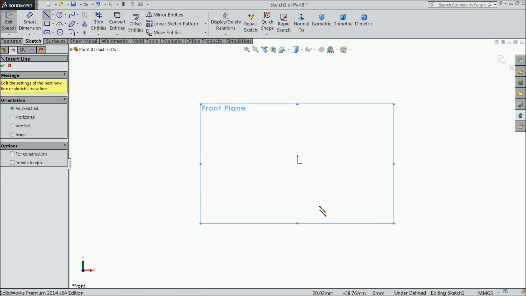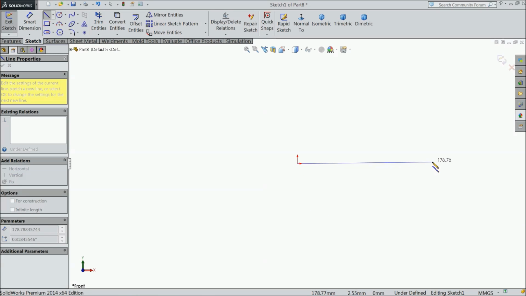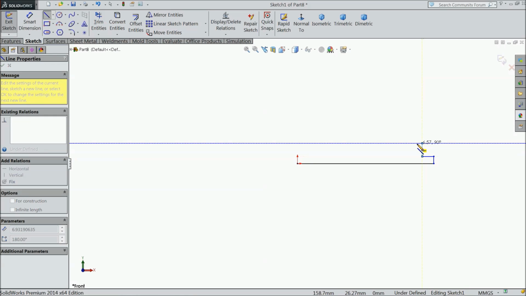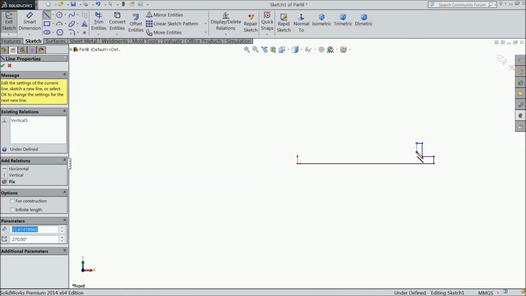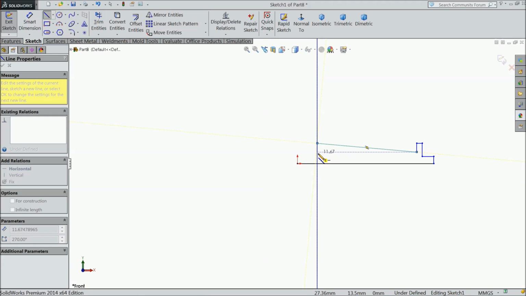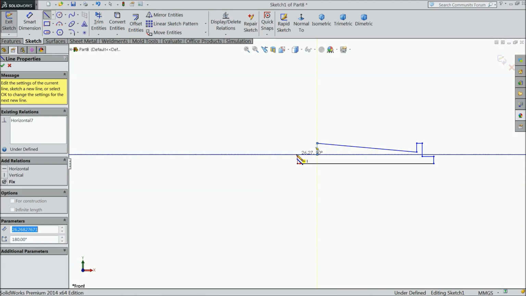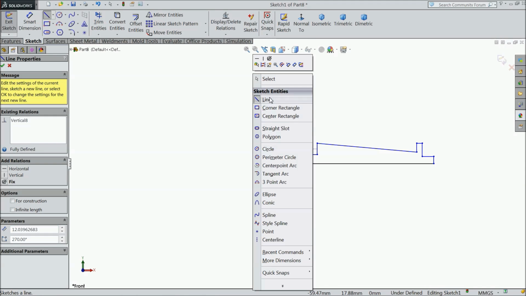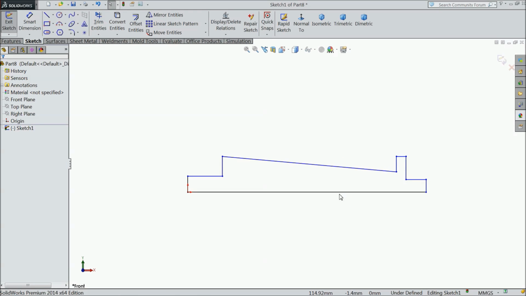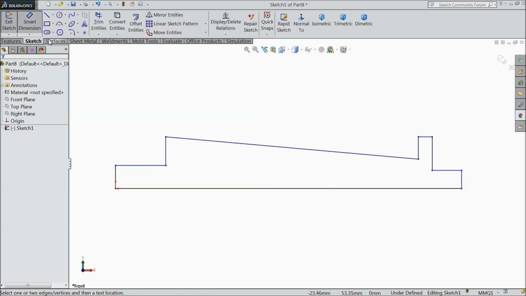Select line and start from one end, origin point. Draw a horizontal line. Connect it. Now this is the geometry and let's assign the dimension.